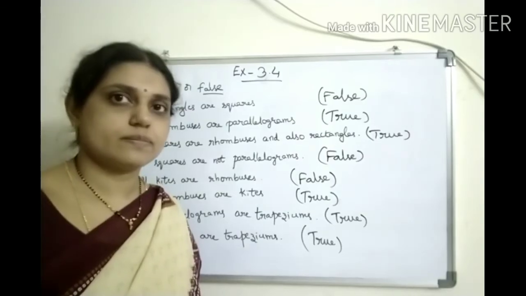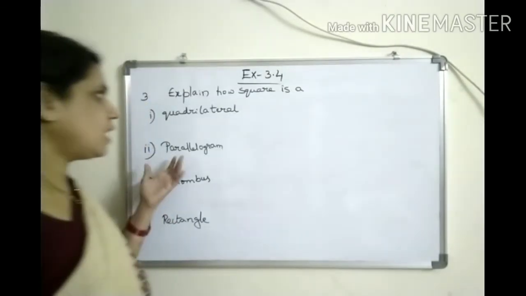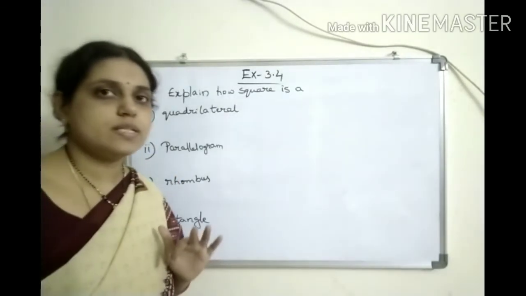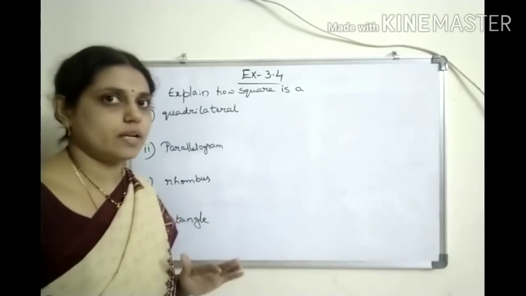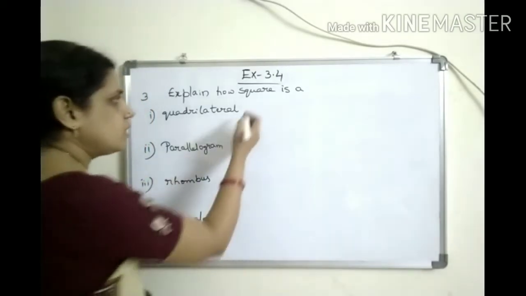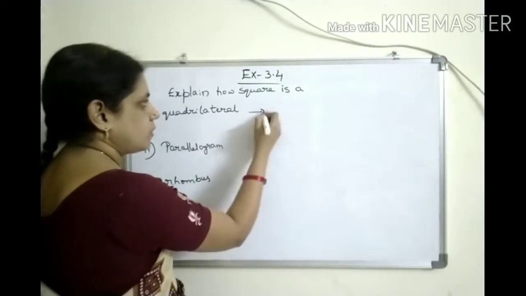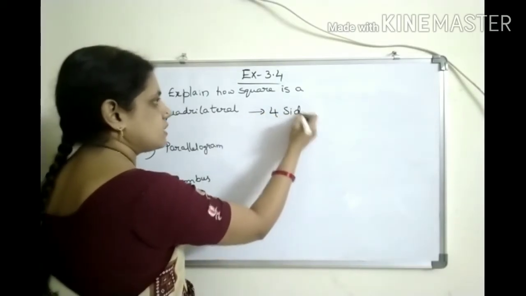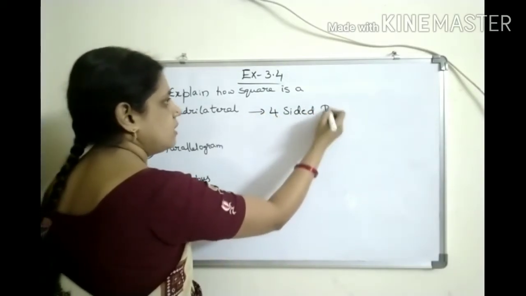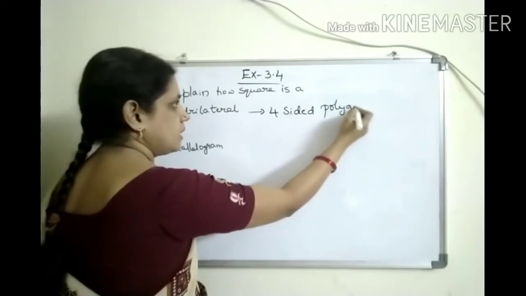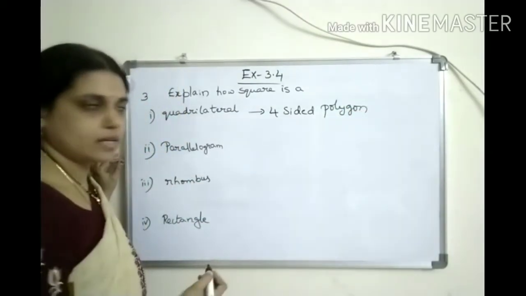Okay. Next question. Explain how square is a quadrilateral. What is the basic thing of a quadrilateral? Four-sided polygon. So square is also a four-sided polygon. So square is a quadrilateral. Square is a four-sided polygon. That's why square is a quadrilateral.